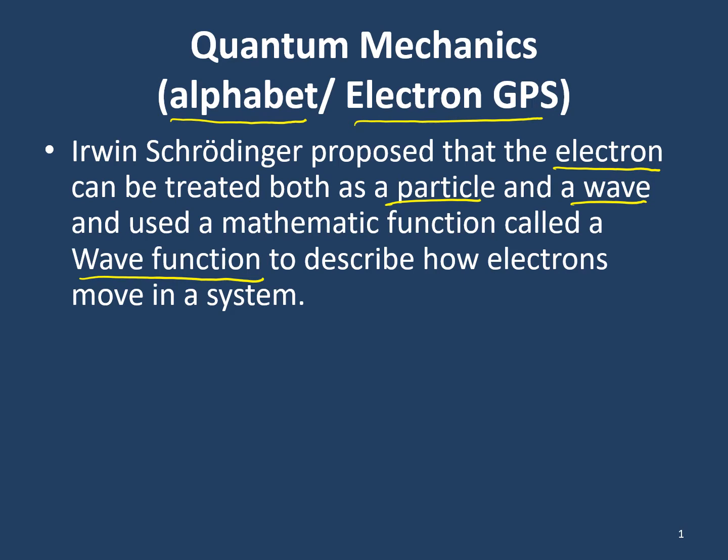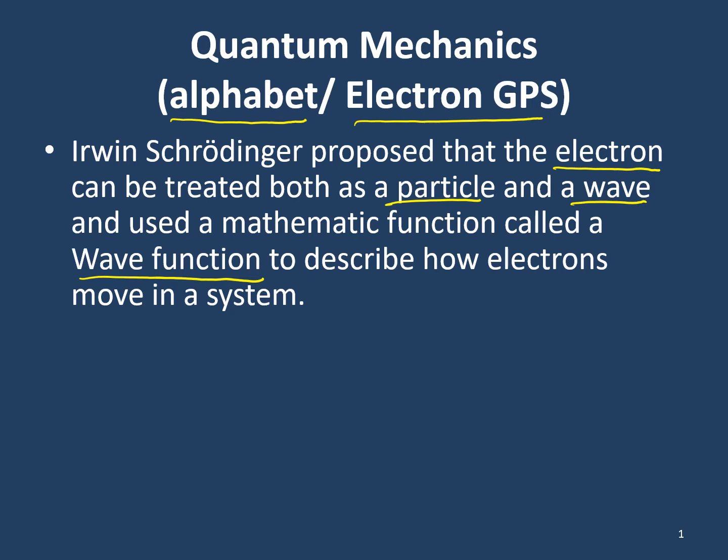It was pretty groundbreaking. And we're not going to really get to see a lot of his equations and how he solved these wave functions, primarily because the math involved in solving a wave function is really high-level stuff. You need to have passed pretty much linear algebra to be able to get the full grasp of all the concepts that you need to apply from mathematics to solve these wave functions.